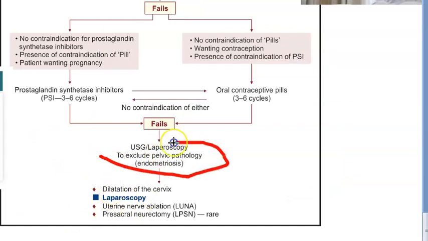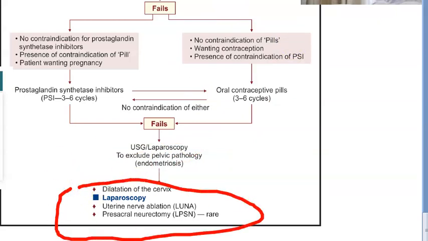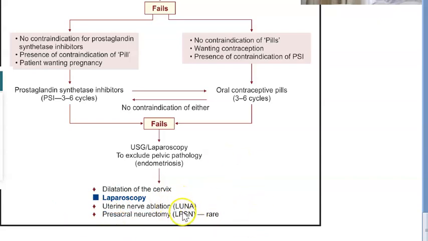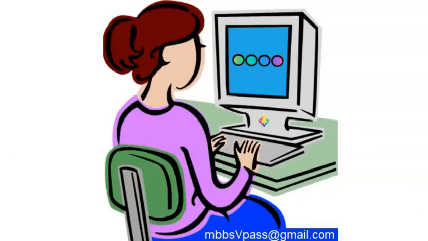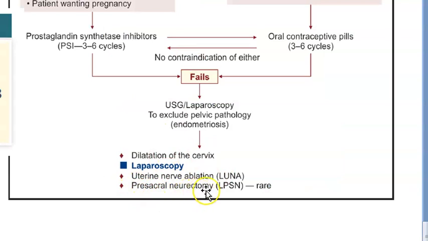Once they are doing these diagnostic techniques like USG and laparoscopy and trying to exclude everything, finally they're also talking about some surgical techniques. Like you dilate the cervix and then laparoscopy, they are saying uterine nerve ablation. Cut the nerve. Uterine nerve ablation, no pain at all. LUNA, laparoscopic uterine nerve ablation. Are you able to see, guys? Then presacral neurectomy, LPSN, that is laparoscopic presacral neurectomy. Both of these they're talking about nerve only, guys. So nerve is going to pay the price.